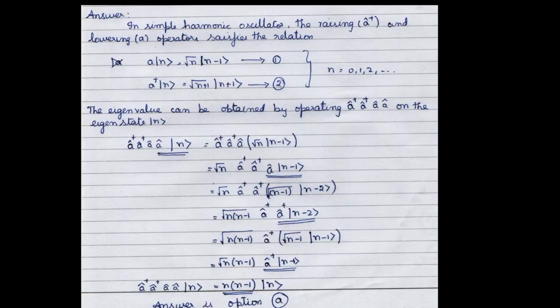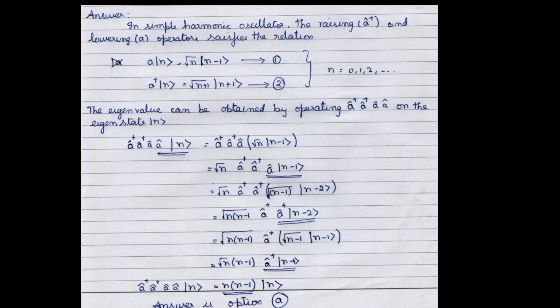For solving this problem we need to know two relationships. Equation 1: a operates on the eigenstate |n> and gives root of n times the |n minus 1> state. And at the same time, the raising operator a dagger operates on |n> and gives root of n plus 1 times the |n plus 1> state. The eigenvalue can be obtained by operating a dagger a a on the eigenstate |n>.